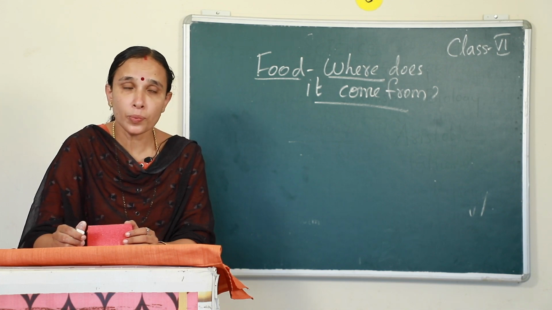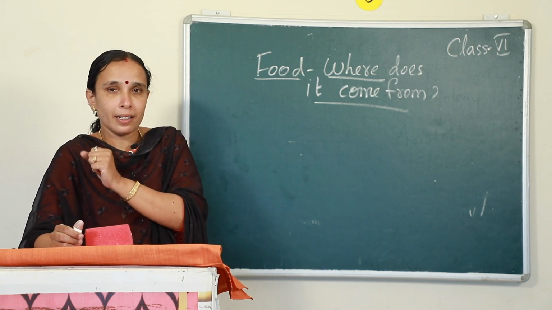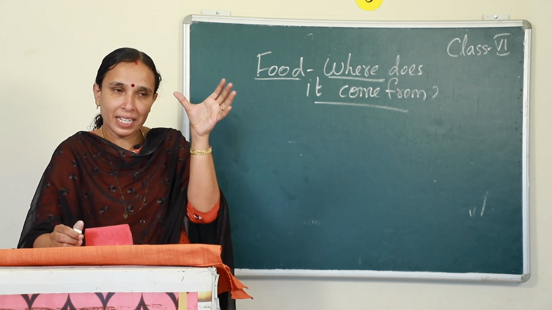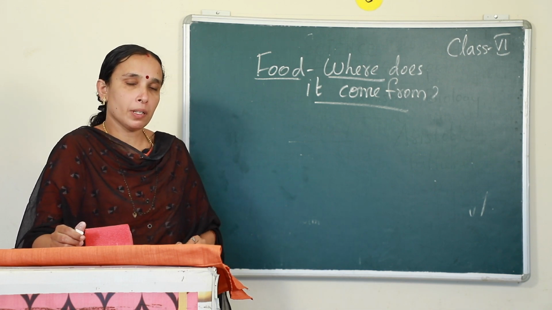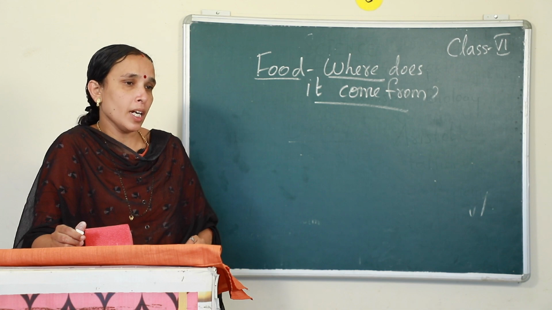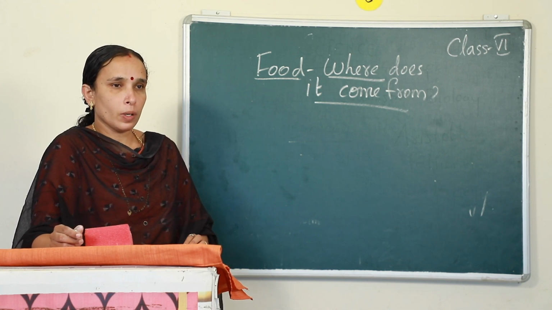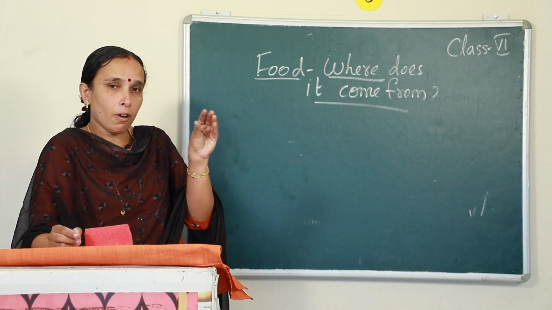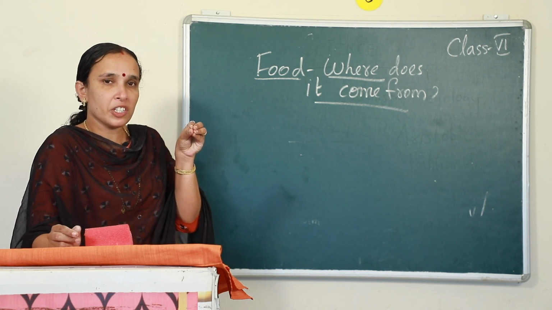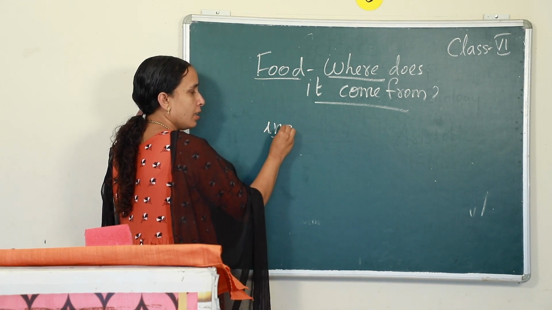And all these food items are made up of different things. For making the food items we need different things. For example, in order to make chapati, what all things you need? You need wheat, you need oil, you need salt, isn't it? So, these components which you need to make the food item are called ingredients. Okay, what are they called?